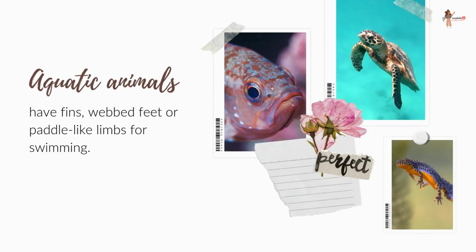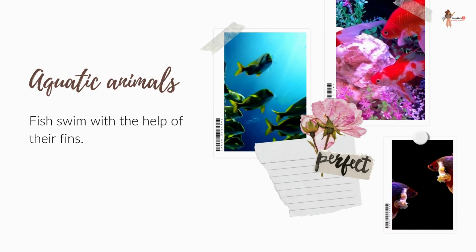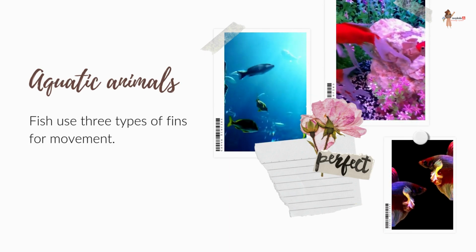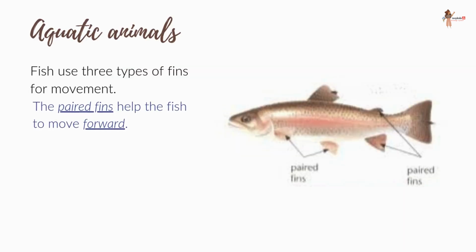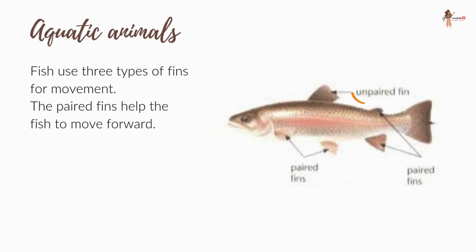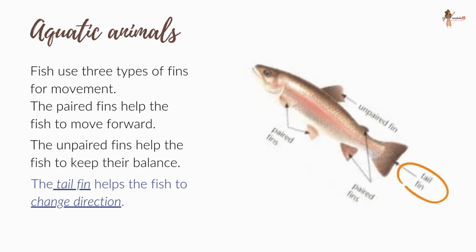Now let's see movement in aquatic animals. Aquatic animals have fins, webbed feet, or paddle-like limbs for swimming. Fish swim with the help of their fins. There are three types of fins for movement. The paired fins help the fish to move forward. The unpaired fins help the fish to keep their balance, while the tail fin helps the fish to change direction.